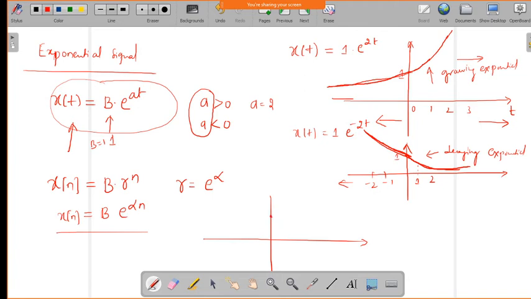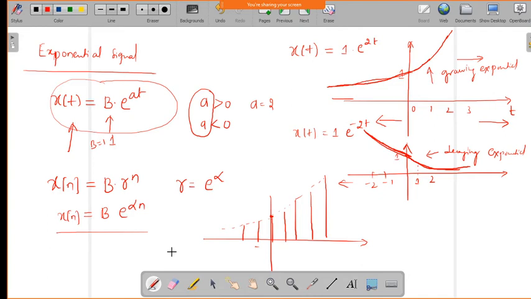This will be in terms of discrete values, so we will get the exponential signal only at particular instants of time. This is about the growing exponential, and similarly for the decaying exponential you take the value of alpha as negative. So this is about the exponential signals.